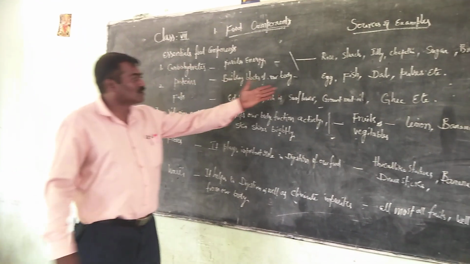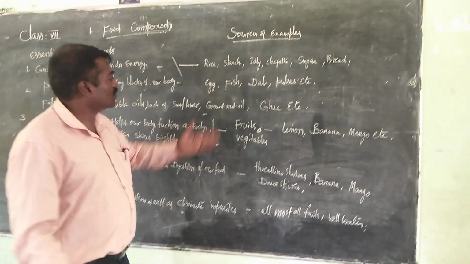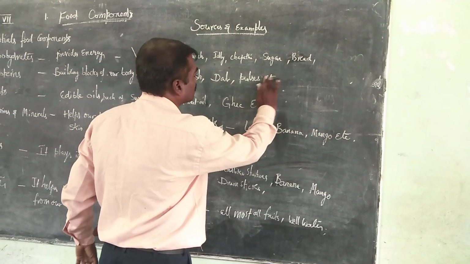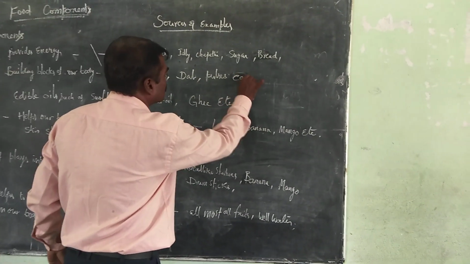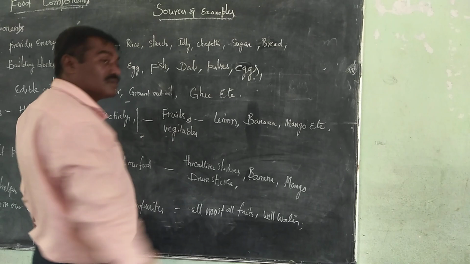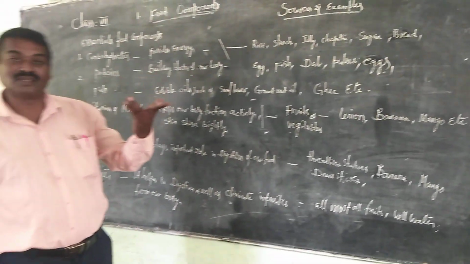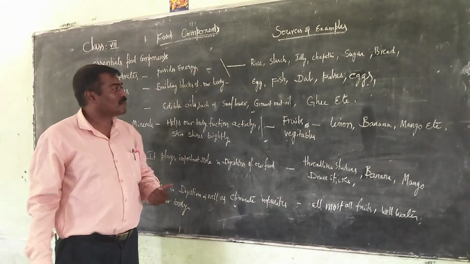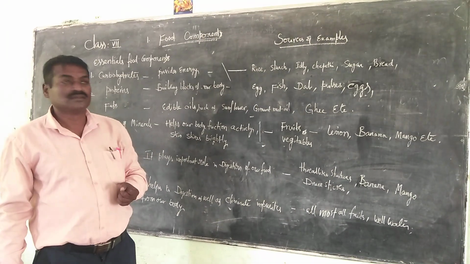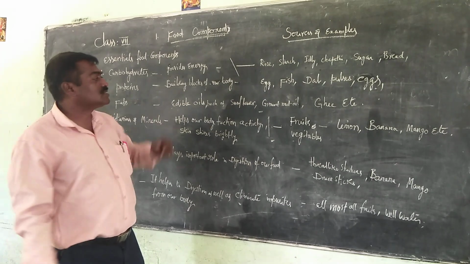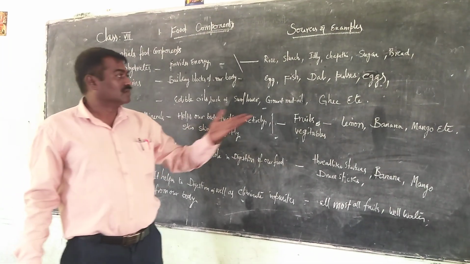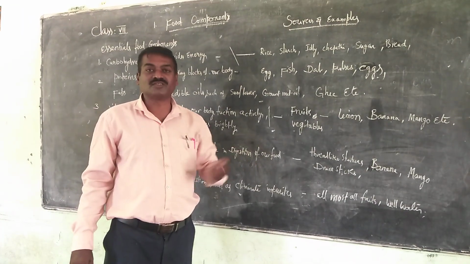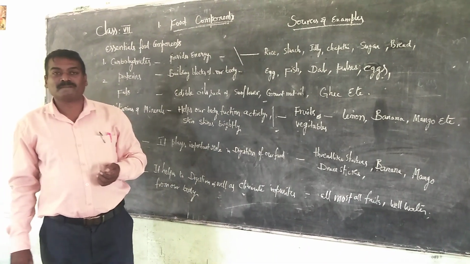For example, every day we are taking egg, either as boiled egg or as omelette or curry. Fish provides more proteins. Even dal, or pulses.